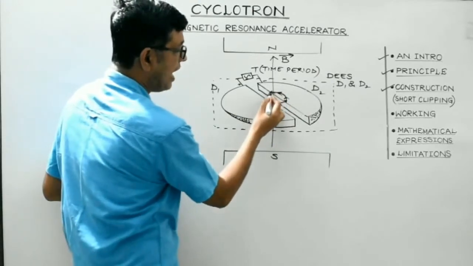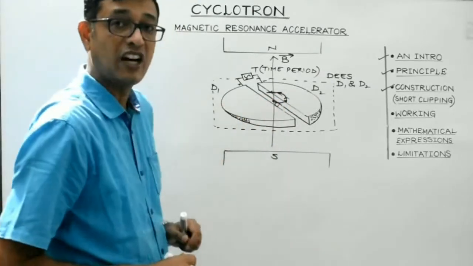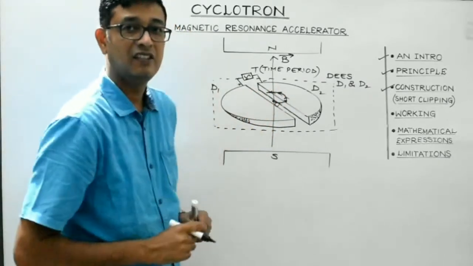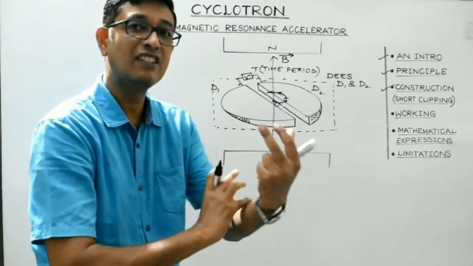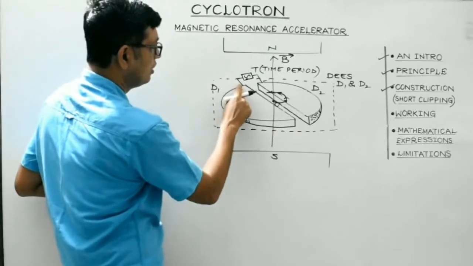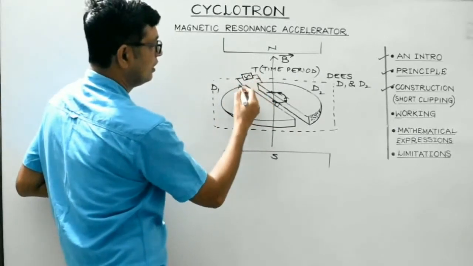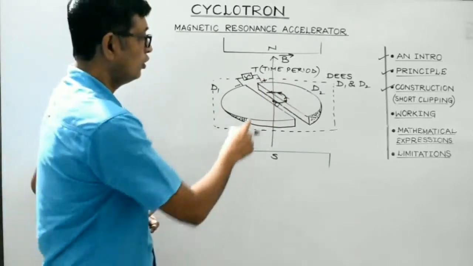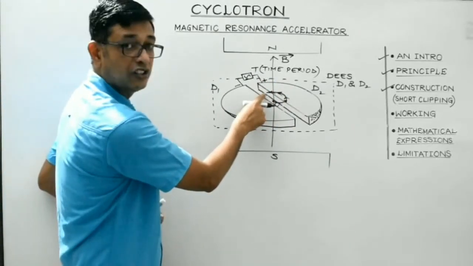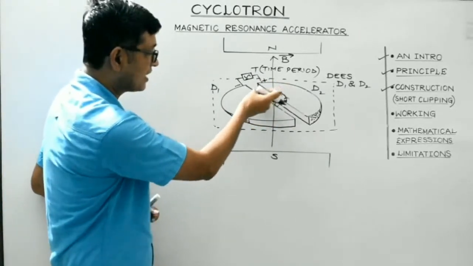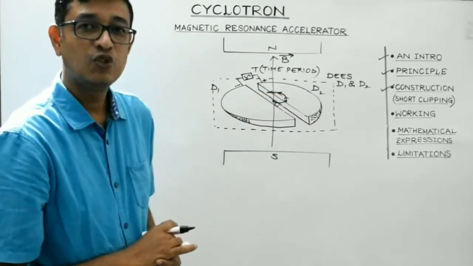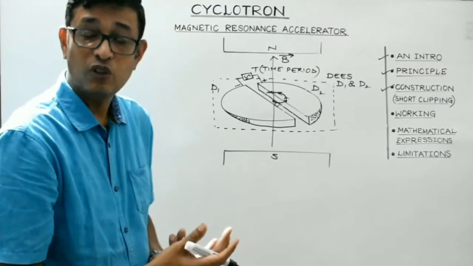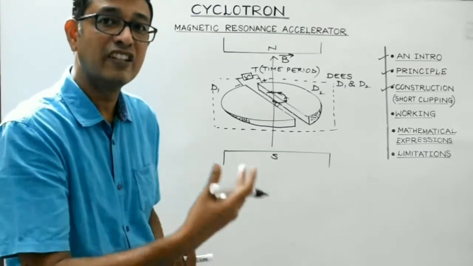Now students, as the charged particle comes into the gap between the two Ds, the polarity of the Ds gets reversed. So now this will be at lower potential and this will be at higher potential. So at this juncture, this charged particle will get attracted towards D1. So again it comes under the influence of electric force. So as a result it gets accelerated.